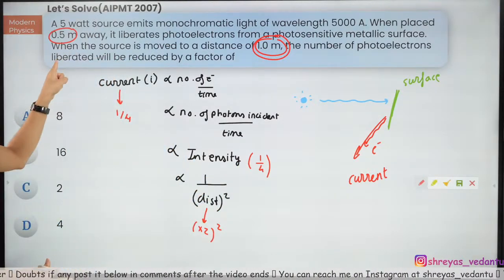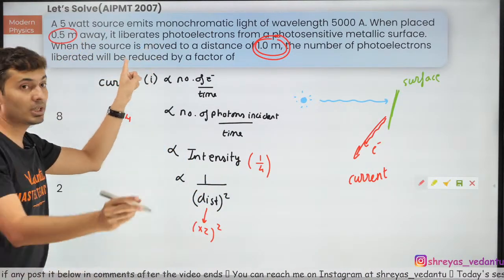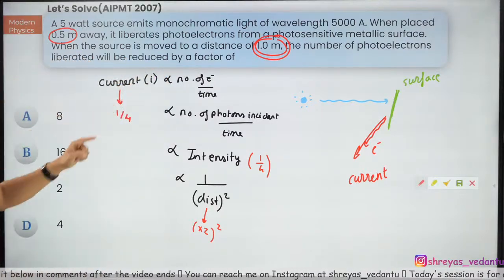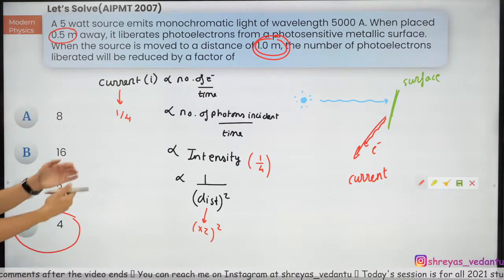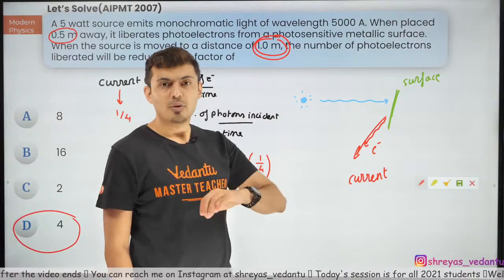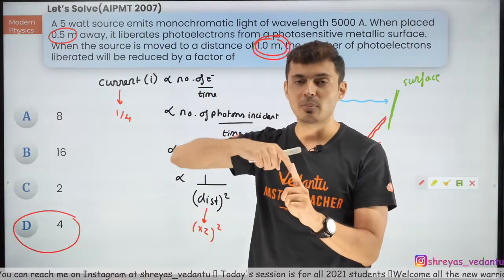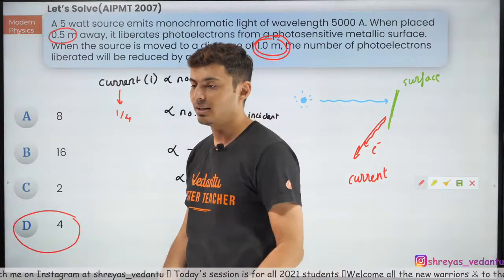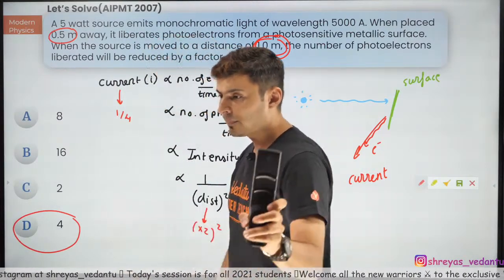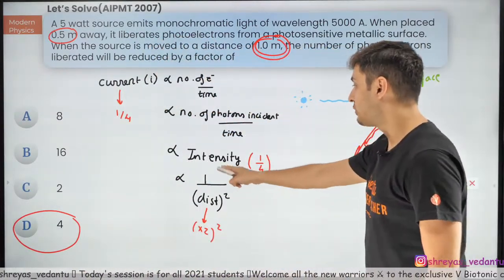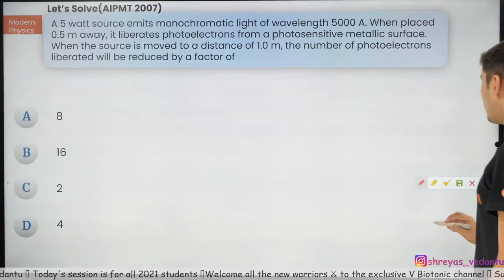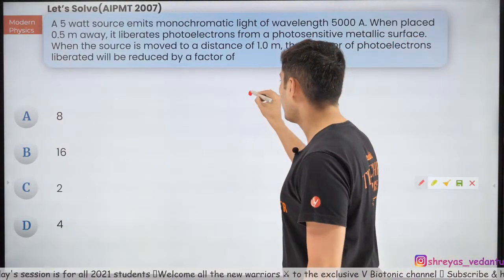That means it will be reduced. The question is not increased. The question is reduced by a factor of 4. So if the current earlier was 4 amperes, now it will become 1 ampere. It has reduced by 4 times. That's how it is. Clear? Okay. So you should know this formula. Very, very important. Let me also give you this one important thing.